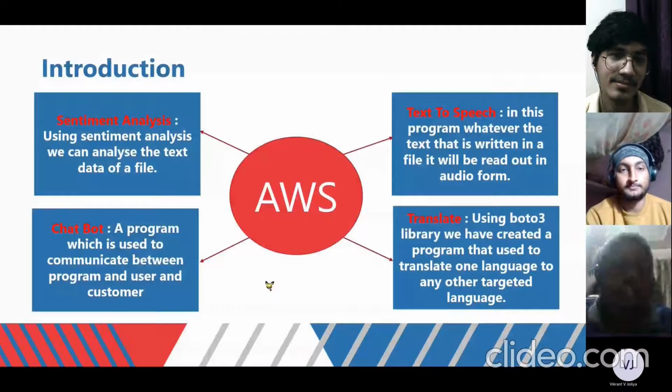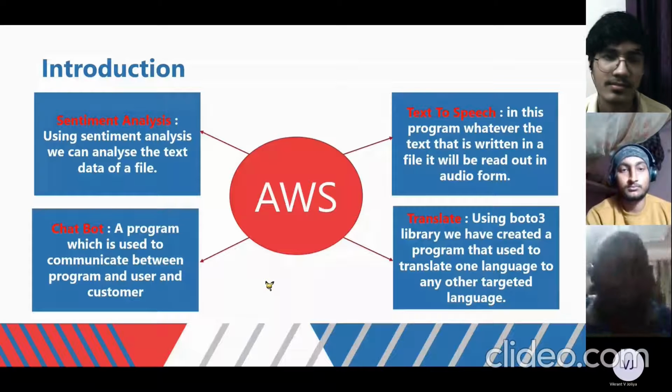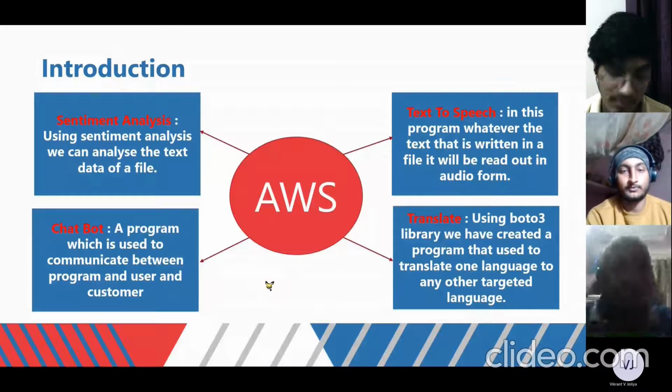So, introduction: sentiment analysis. Using sentiment analysis, we can analyze the text data of the file. Basically, sentiment analysis explains all the data and the functionality of the sentence. For example, if a sentence is given, sentiment analysis will tell you which language it is in and how many words there are. Is the word authenticated or not? It will tell you whether it is positive and give you the accuracy rate and everything. Is it a verb, a noun, and so on.